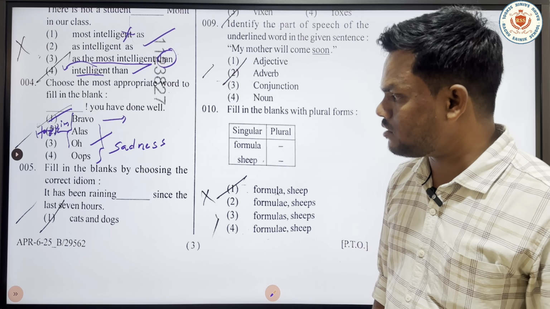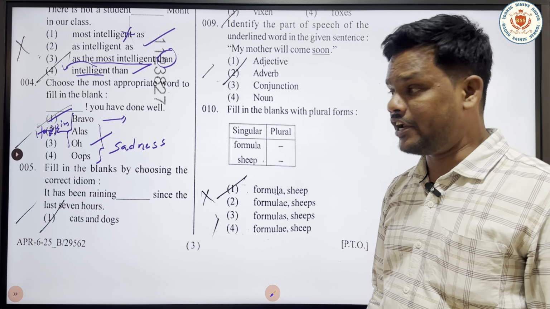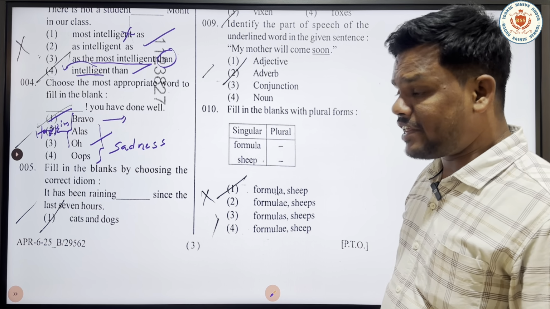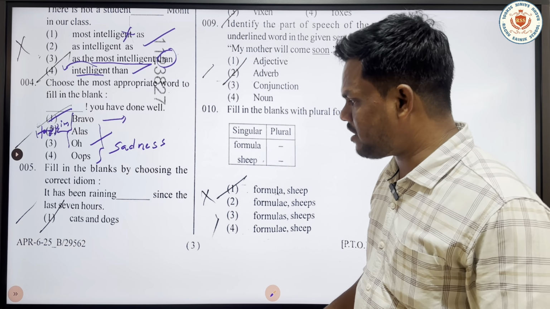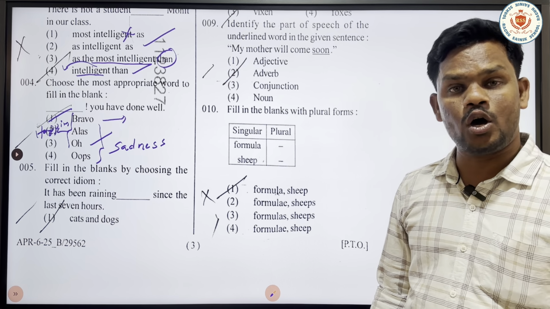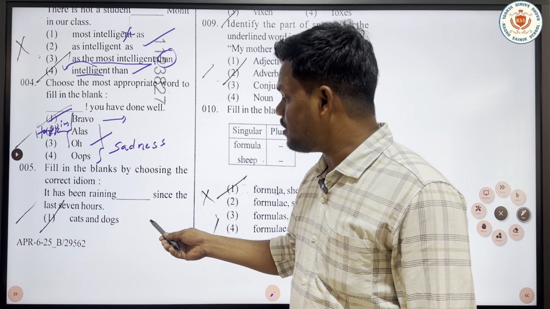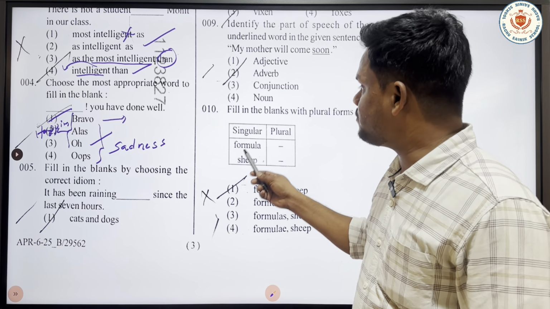The next question is, fill in the blanks by choosing the correct idiom, idiomatic expression. It has been raining dash since last 7 hours. It has been raining cats and dogs.